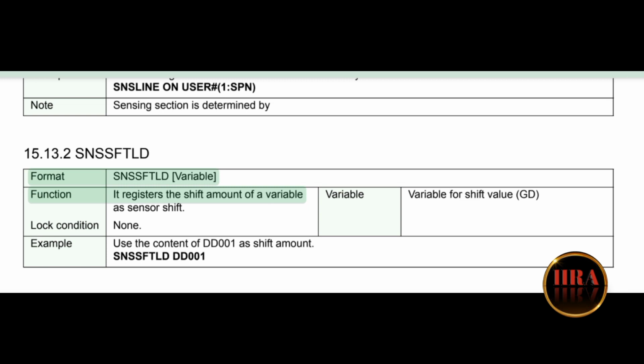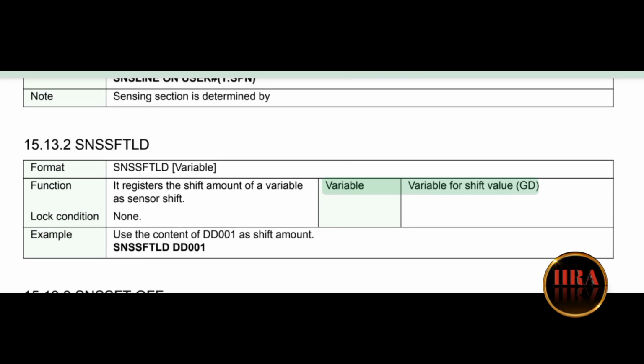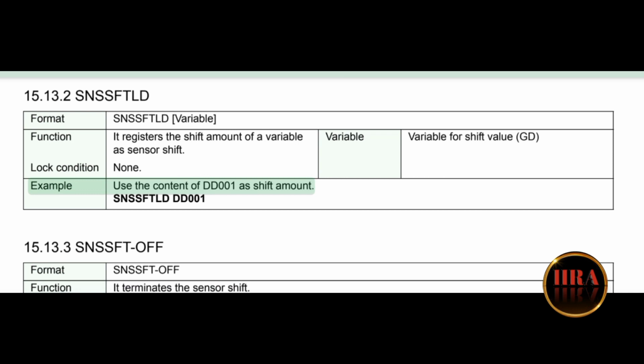Format: SNSSFTLD variable. Function: it registers the shift amount of a variable as sensor shift. Variable for shift value: GD. Lock condition: none. Example: use the content of DD001 as shift amount.